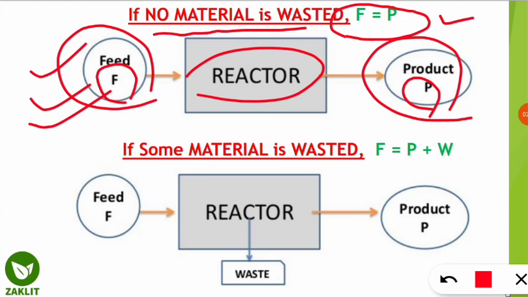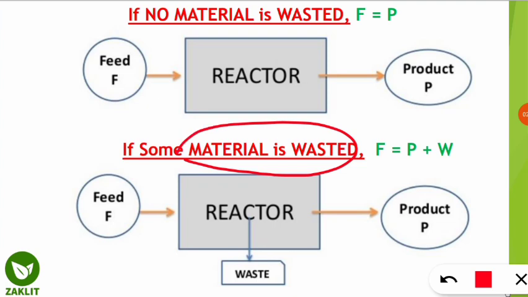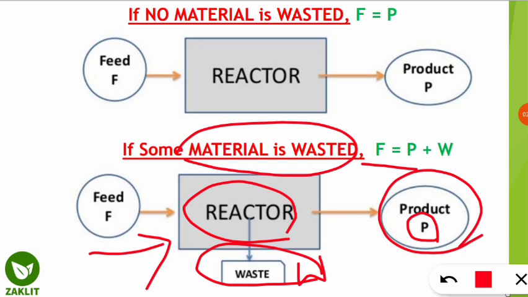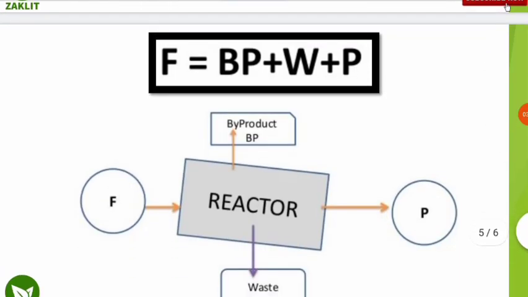In the second case, if some material is wasted in the process, जो waste हो जाता है. For example, we are providing the feed, then it reacts in the reactor and some waste is generated. That waste will be denoted as capital W, and the product will be denoted as capital P. So in this case what will be the equation? The equation will be capital F is equal to P plus W according to the law of conservation of mass. That means जितना हमने feed provide किया है, it will be equivalent to the weight of the product plus the weight of the waste.